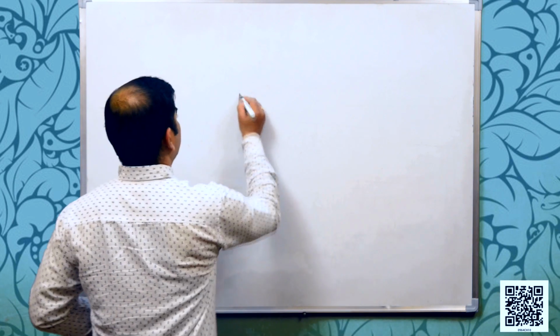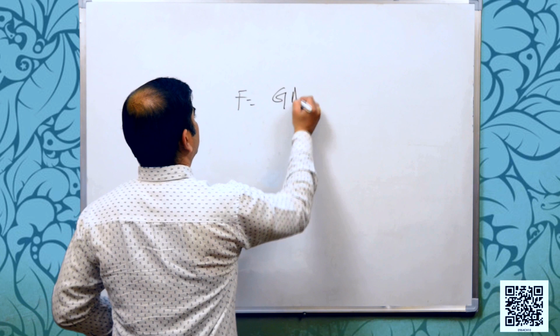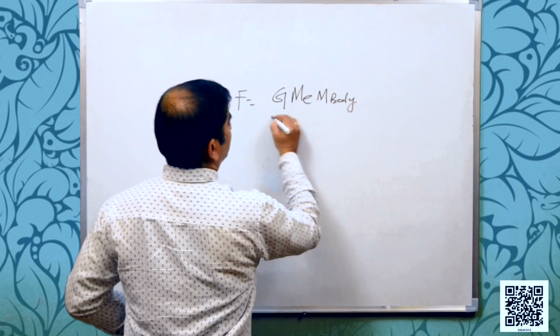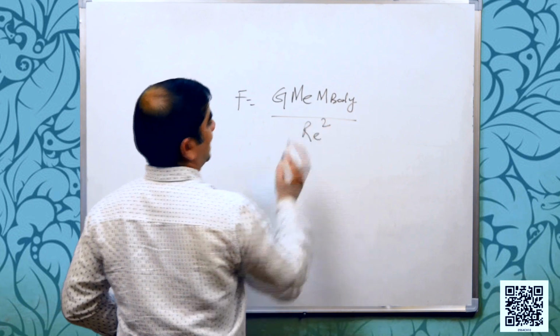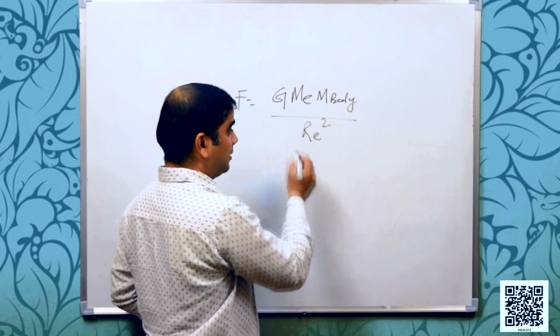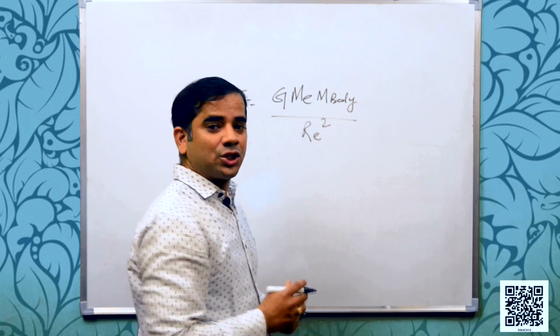The gravitational force between the earth and 1 kg object on its surface is given by F is equal to G, that means gravitational constant, mass of earth and mass of body divided by radius of earth square.